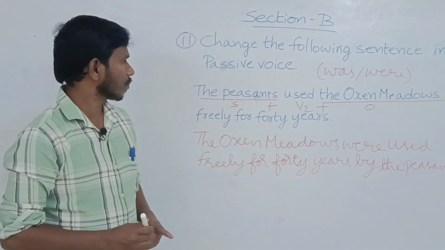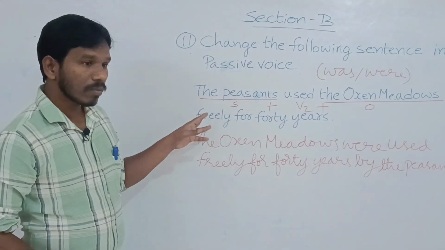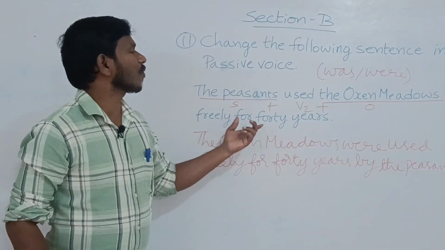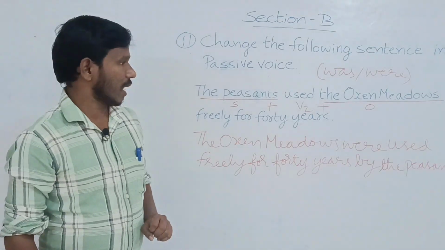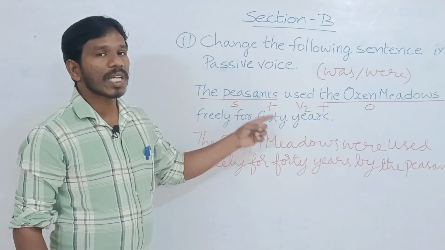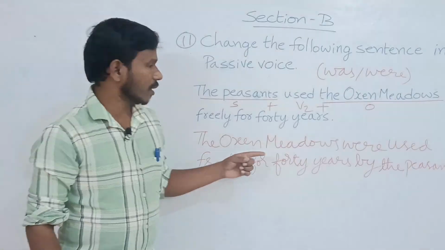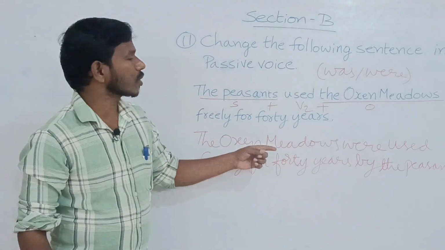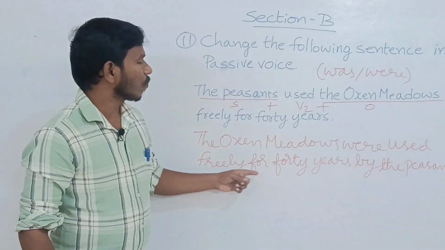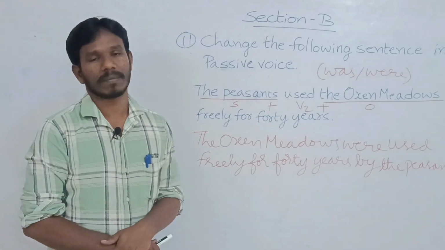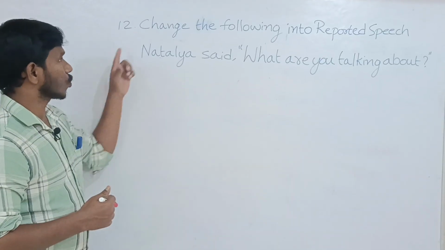Do you understand? See here. The peasants used the oxen meadows freely for 40 years. That is in active voice. When we change this sentence into passive voice, the sentence is like this: the oxen meadows were used freely for 40 years by the peasants. Do you understand? Now, question number 12.